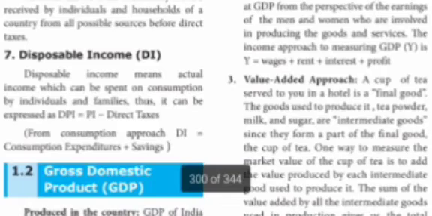Disposable income means the actual income which can be spent on consumption by individuals and families. The father receives the monthly salary, and the mother spends the money on family expenditures. That is what we call disposable income. Thus it can be expressed as DPI is equal to personal income minus direct taxes. From the consumption side, disposable income is equal to consumption expenditure plus saving.